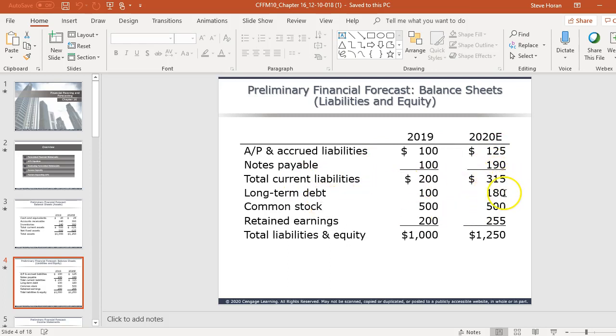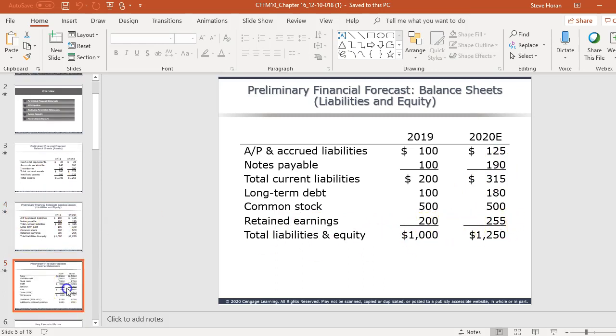Long-term debt will go up by 80, and then common stock does not change because we're not issuing stock, we're just going to borrow some money. And then retained earnings goes up, which shows us that they should hopefully be profitable and have net income.